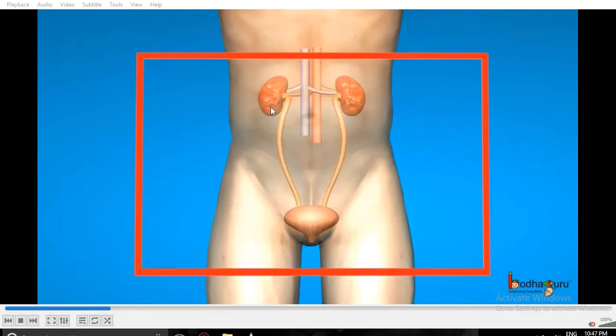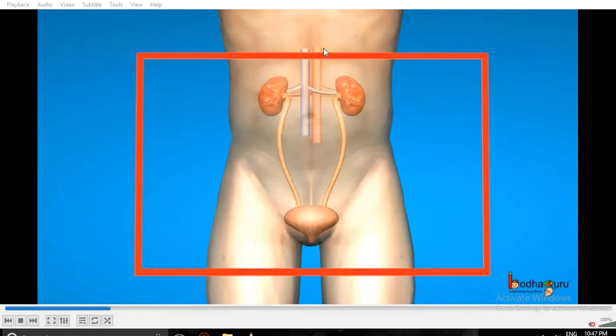And again, the kidneys are connected to two blood vessels. These are the renal artery and the renal vein. The renal artery is the branch of the aorta. It carries oxygenated blood from the heart towards the kidney, and the next is the renal vein, which carries deoxygenated blood from the kidney to the heart. So we will see again the working of the excretory system.